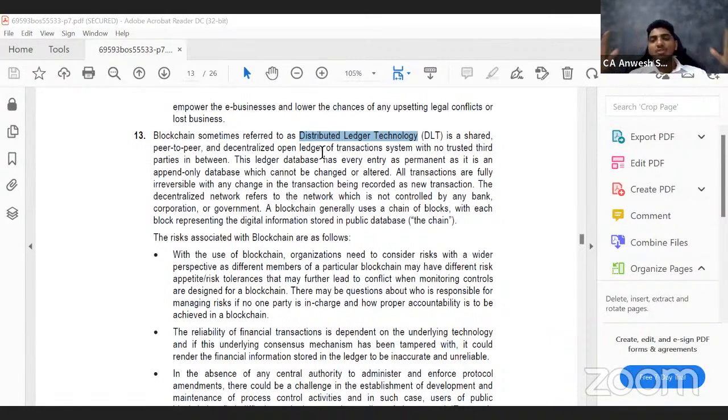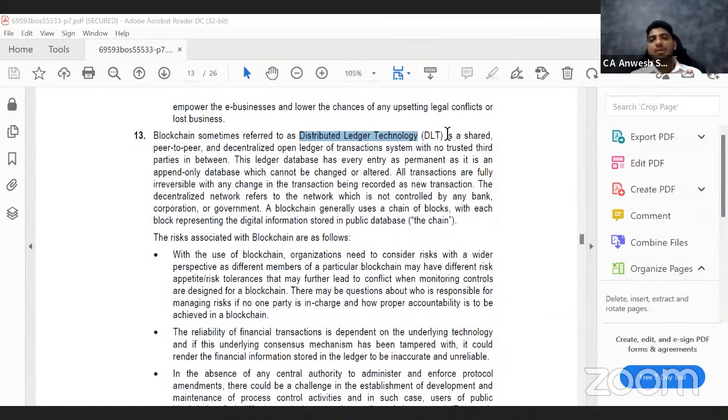So imagine a notice board which has multiple copies everywhere. It is not just one board. If you have one board and you destroy it, the data is gone. So it is not one notice board, there are hundreds of notice boards. That is point number one. It is shared. That means it is not just with one person, it is with everybody.